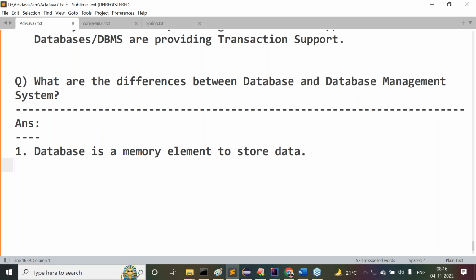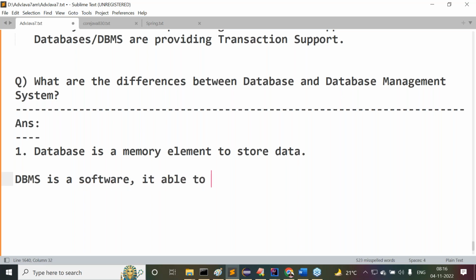But what is this database management system now? All of you listen carefully. Database management system is a software. It can be used to manage the data by storing it into the databases, by retrieving data from databases, by performing modifications inside the databases, by deleting the data from databases. So what is this database management system actually? Database management system is a software.